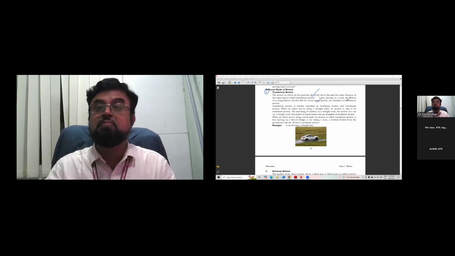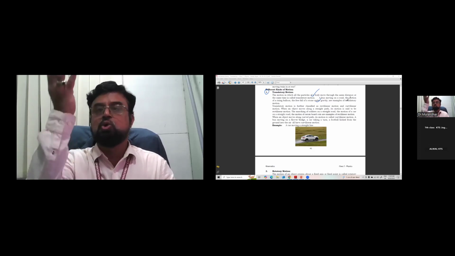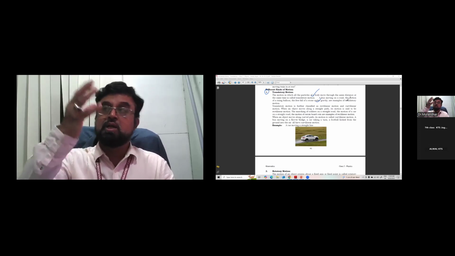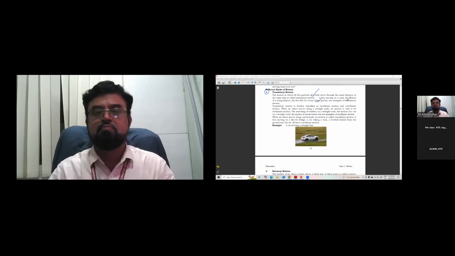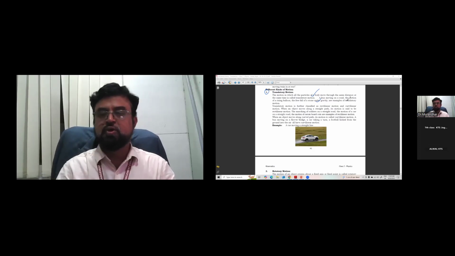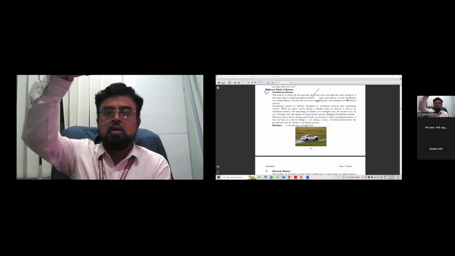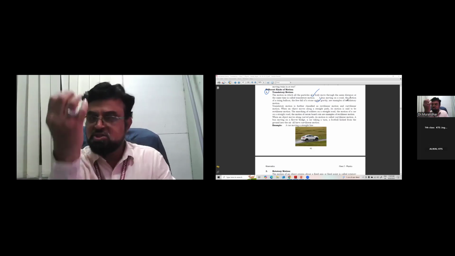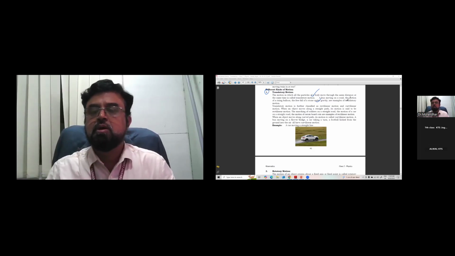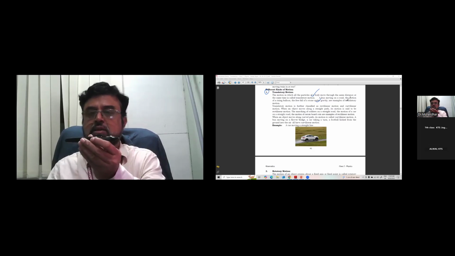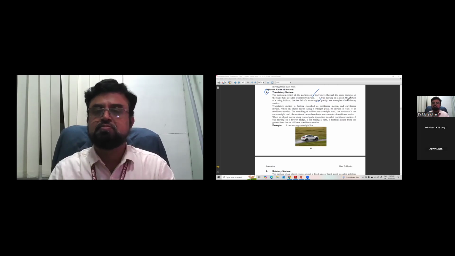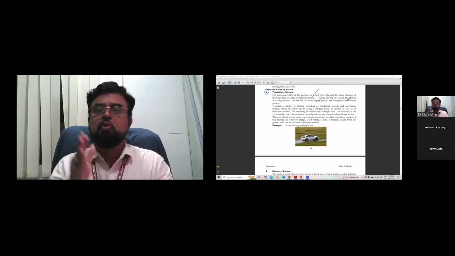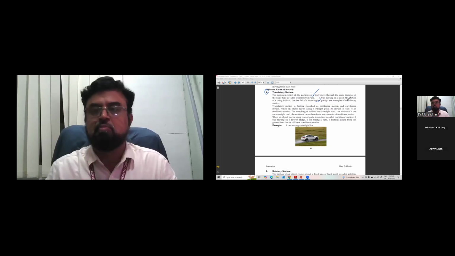The motion of the rising balloon: when a gas balloon is allowed to rise, the entire balloon goes into the air, not some part of it on one side and some part on the other side. Suppose I am dropping a pen. The entire pen comes down under the influence of gravity. It won't split into parts. All these are called translatory motions. So all the particles of the body move in the same direction for the same time.